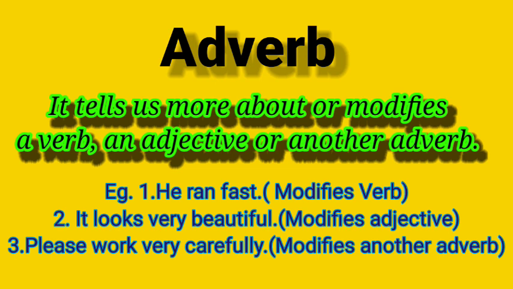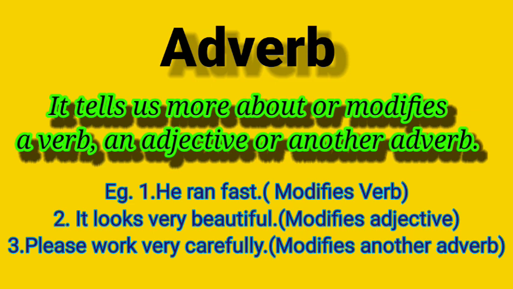Next parts of speech, adverb. Adverb is additional information about a verb. So what is an adverb? It tells us more about, or modifies, a verb, an adjective or another adverb. Take this sentence, first example: He ran fast. Here it modifies the verb.